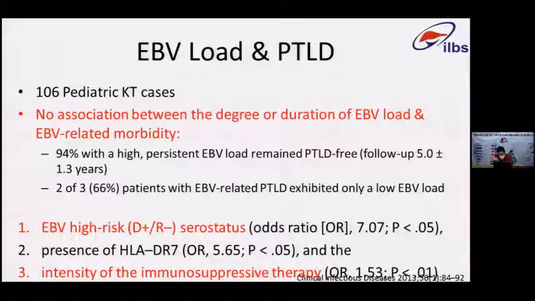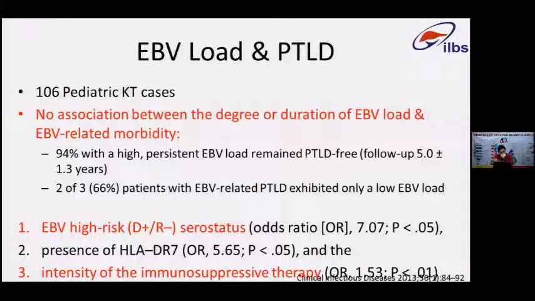But does EBV load per se influence or dictate PTLD? This was a study published almost 7 years back, in pediatric kidney transplant patients. Majority of the studies we have to understand always come from kidney transplant, and are subsequently replicated in liver transplant cases. What they showed is that there is no actual association between the degree or duration of EBV load and EBV-related mortality.